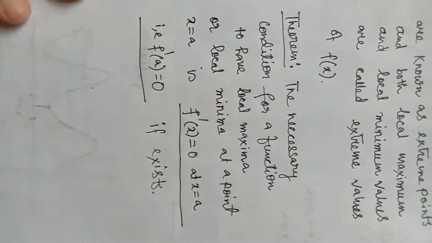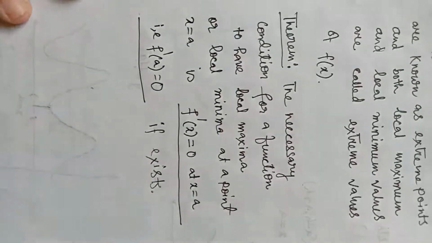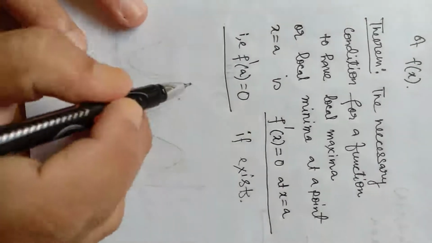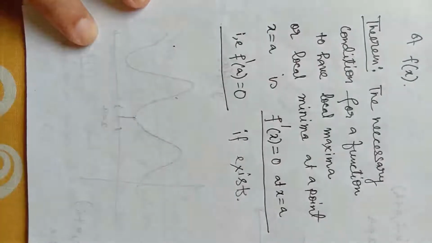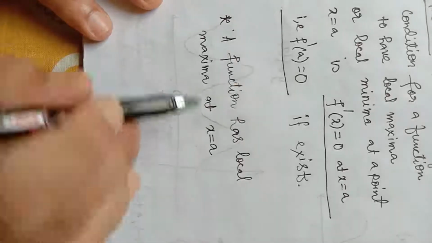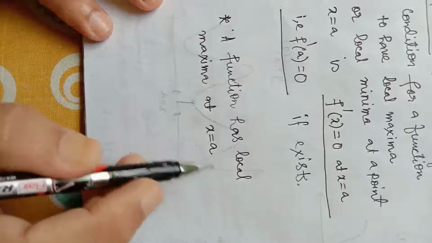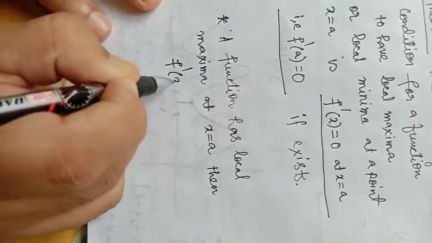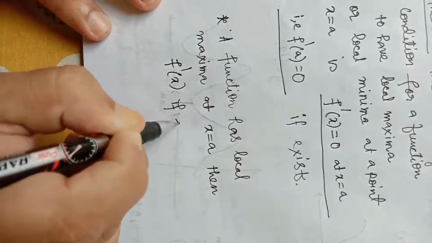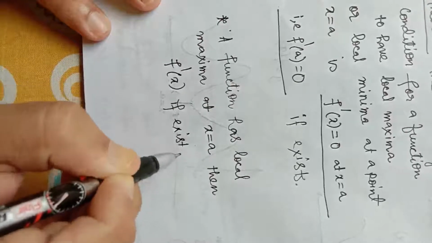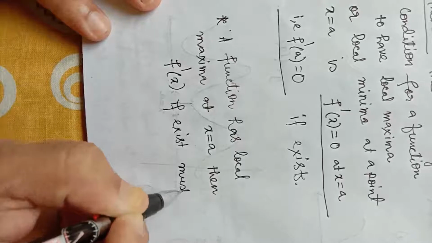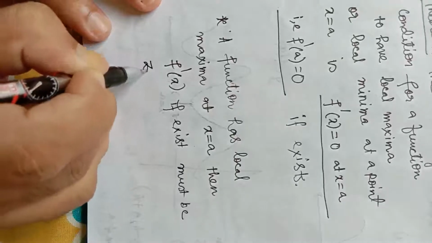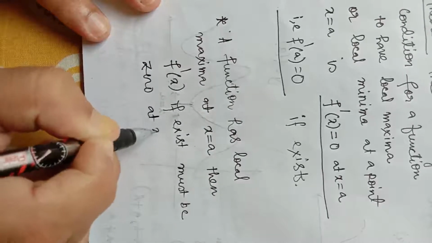And so this is a very, very important theorem. Suppose a function has local maxima at x equal to a, then f dash x, if exists, this is important, if exists, must be 0 at x equal to a.